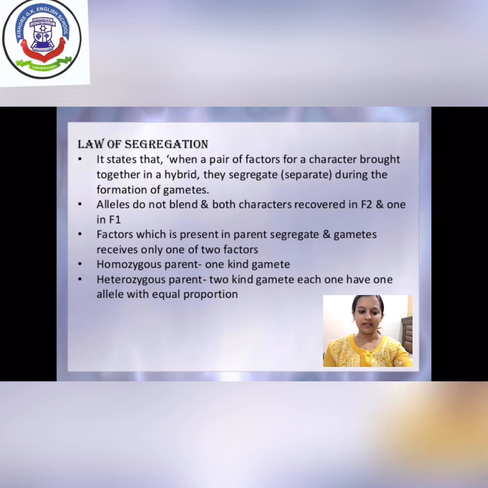The factors present in the parent segregate and a gamete receives only one of the two factors. In a homozygous parent, there is one kind of gamete, while in a heterozygous parent, there are two kinds of gametes. For example, capital T and small t: both characters are present in the same pair of alleles. It is known as heterozygous, and homozygous is capital T capital T, meaning the same kind of gamete is present in the zygote.